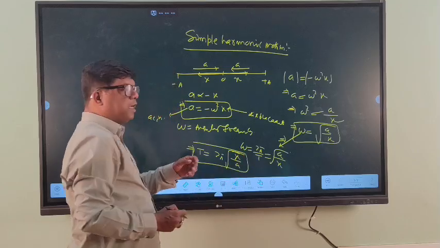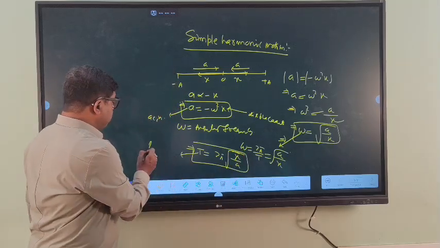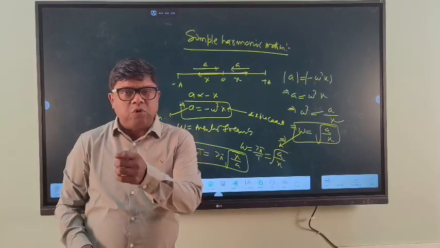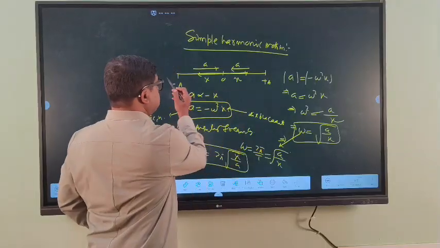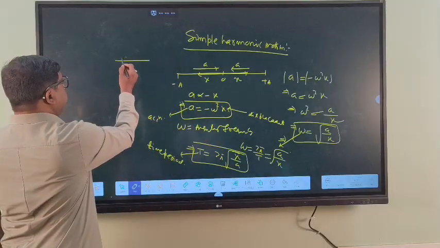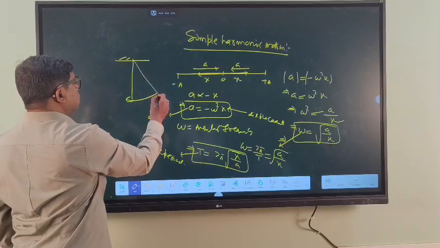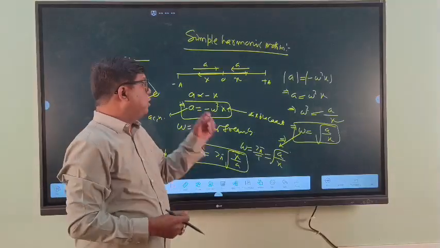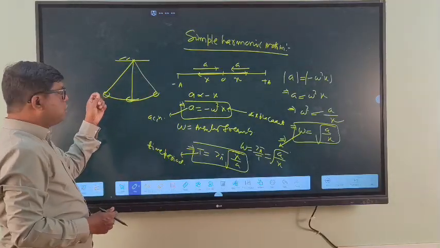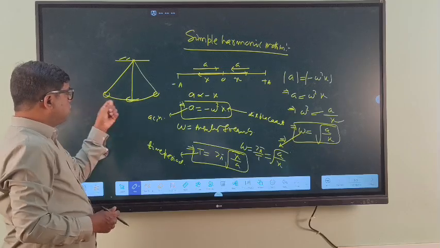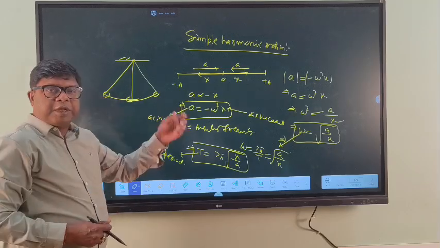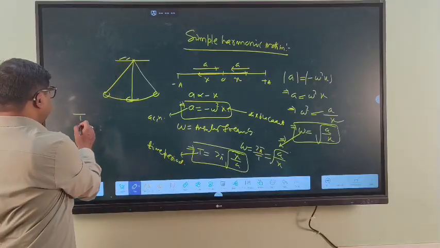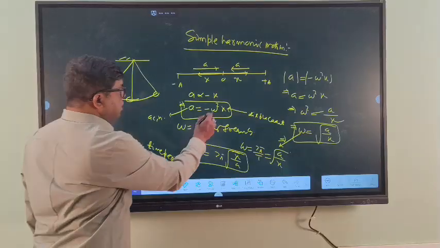T is the time period, the time taken to complete one oscillation. This is one oscillation. The time taken to complete one oscillation is called the time period. So time period T is equal to 2 pi into root over x by A, where x is the displacement from the mean position.